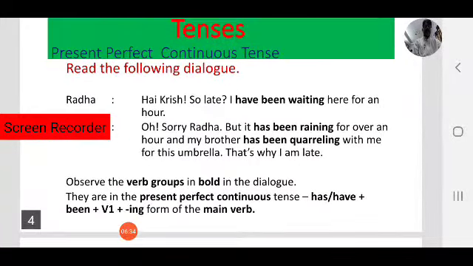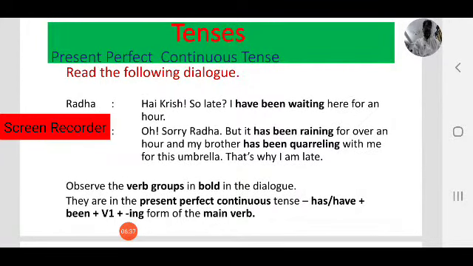So before that, read the following dialogue. You can see the dialogue on the slide. The dialogue is between Radha and Krish. Read the dialogue and observe the verb groups in the dialogue. Here Radha is talking to Krish.